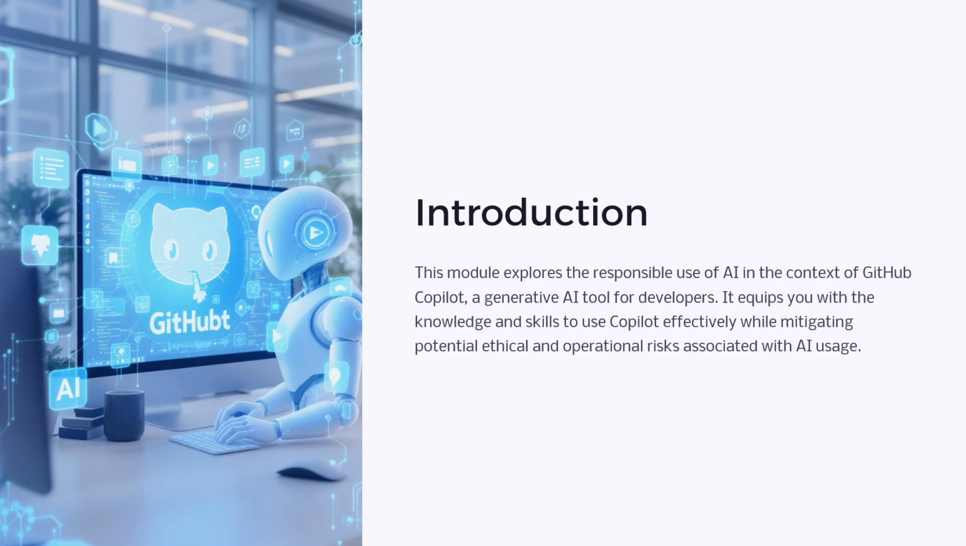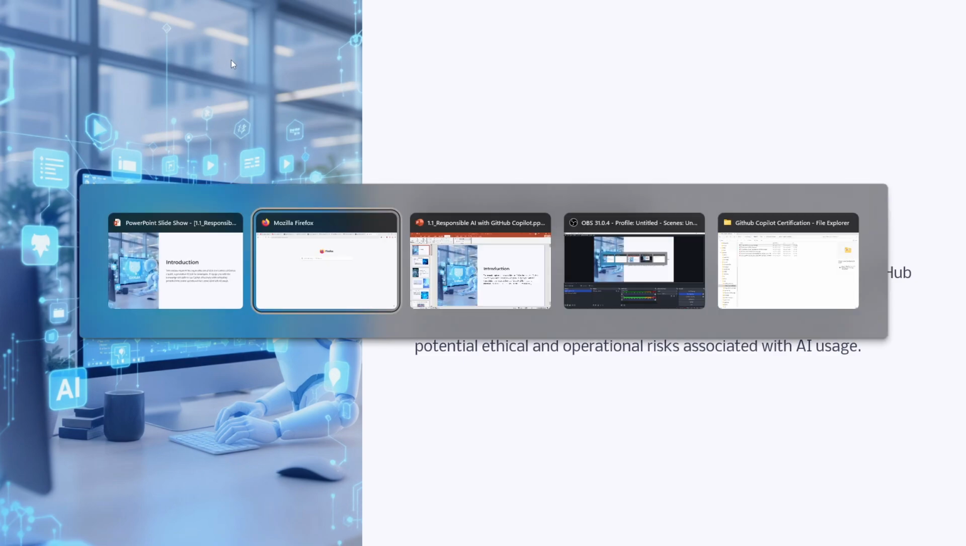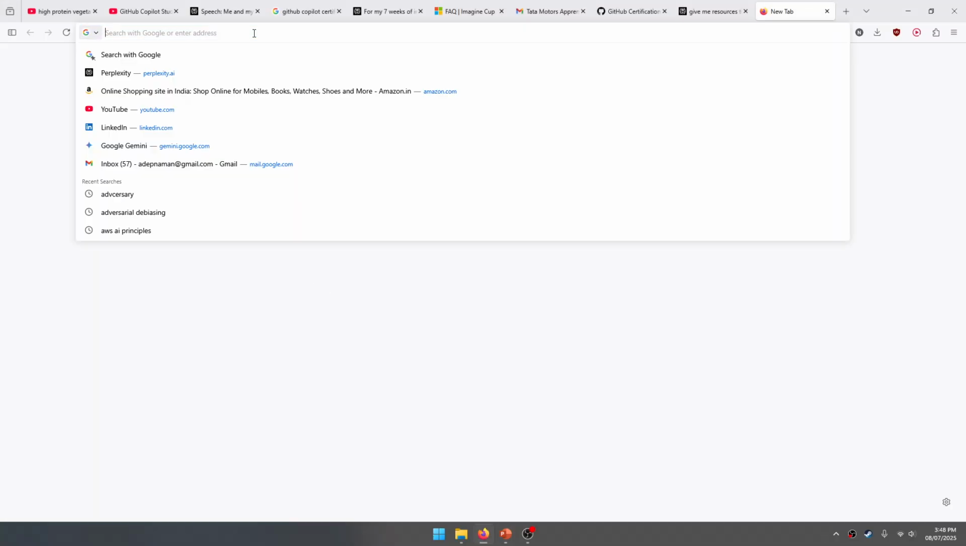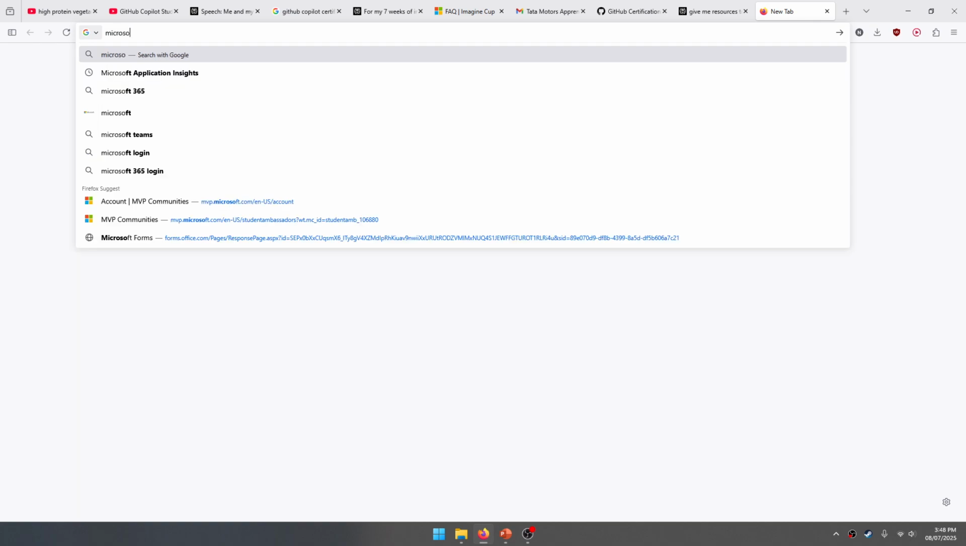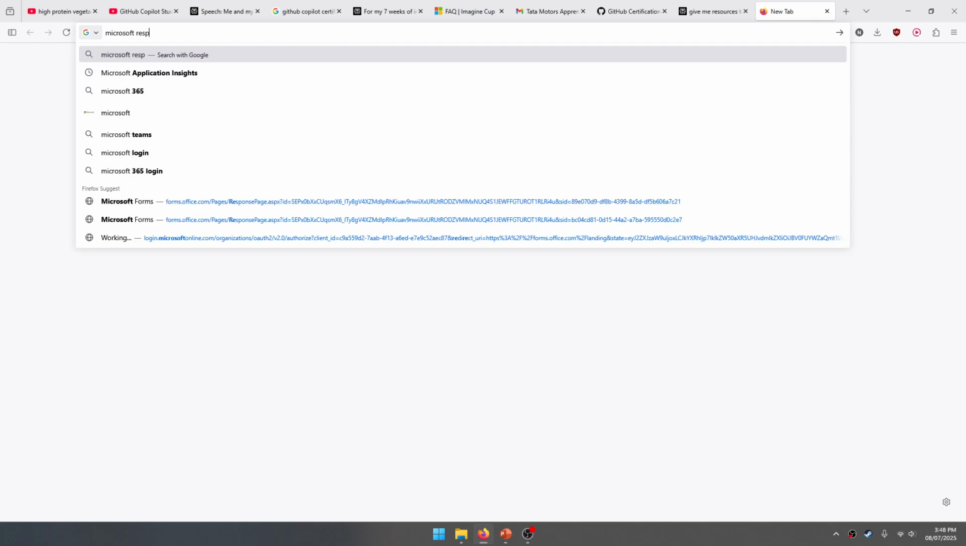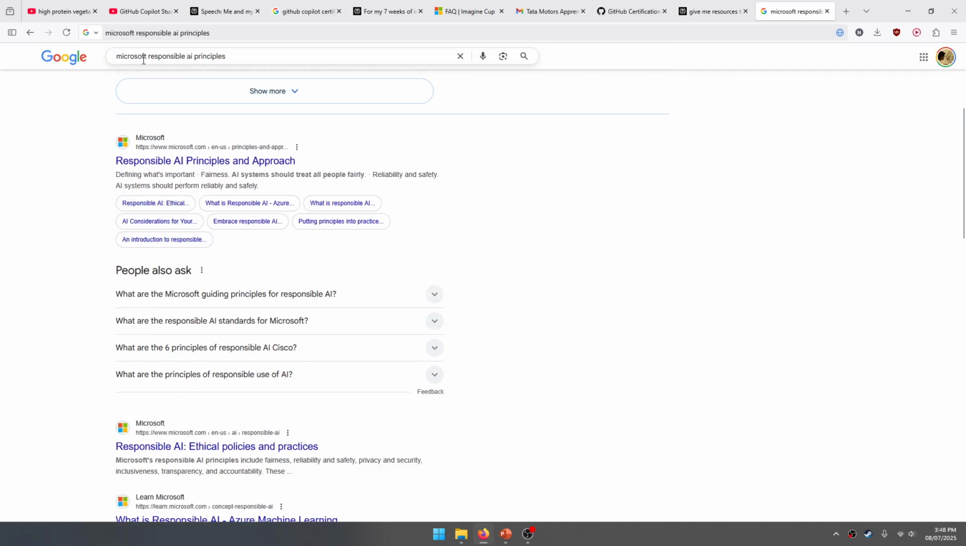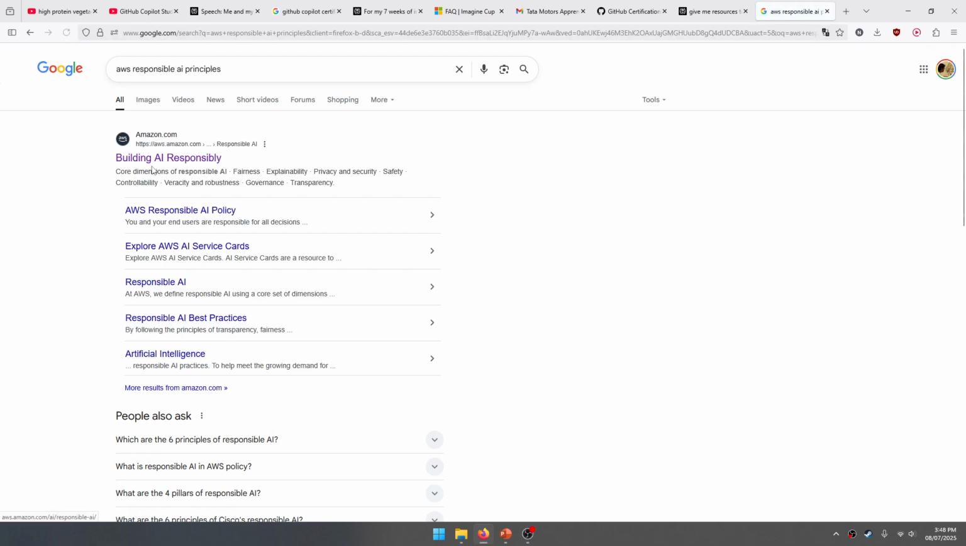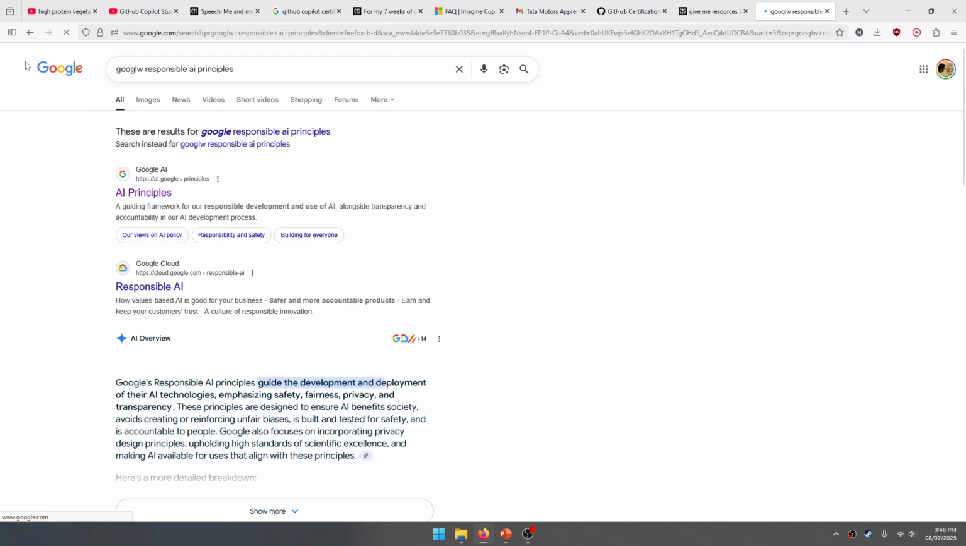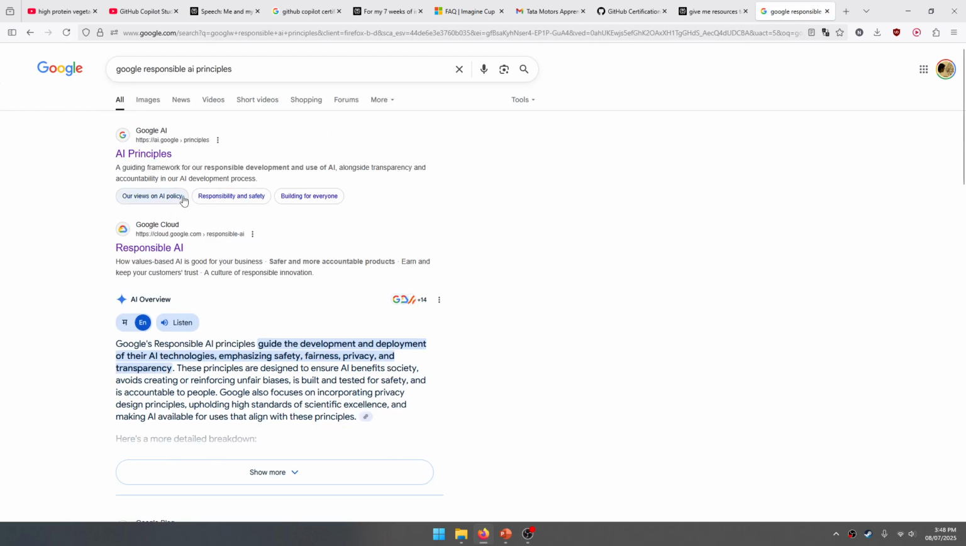Responsible AI is heavily pushed and heavily promoted by each and every organization, whether it be Google or AWS. Let me give you an example here. As you can see, if I type in Microsoft responsible AI principles, we have Microsoft's page. If we go for AWS, even AWS has some documentation for responsible AI. Even Google has some documentation for responsible AI. So with this, we can take away that each and every organization is focusing on responsible AI.